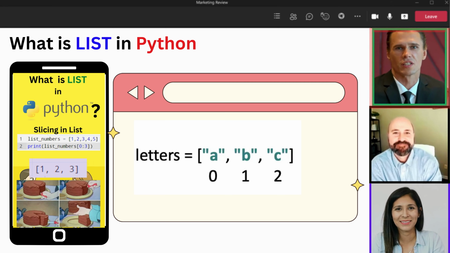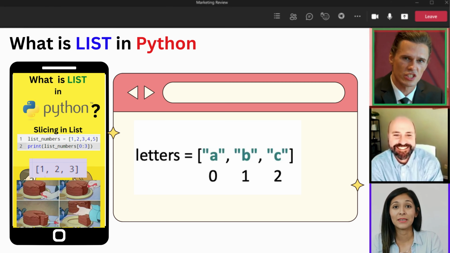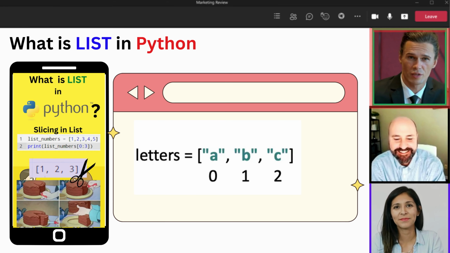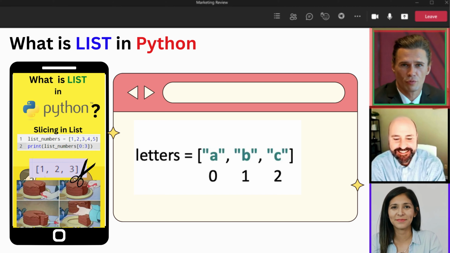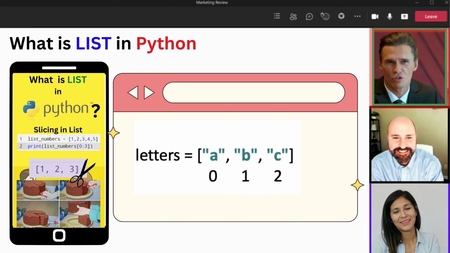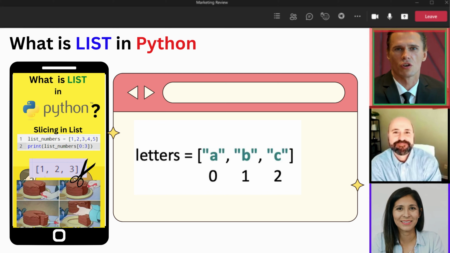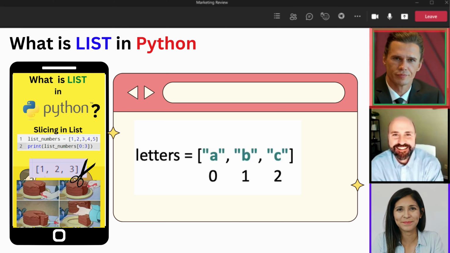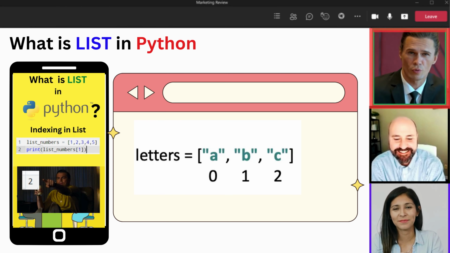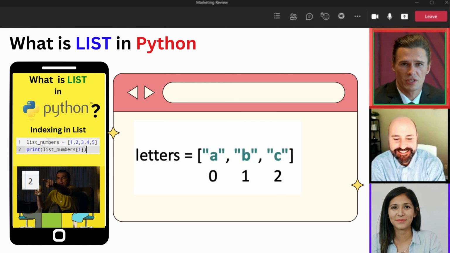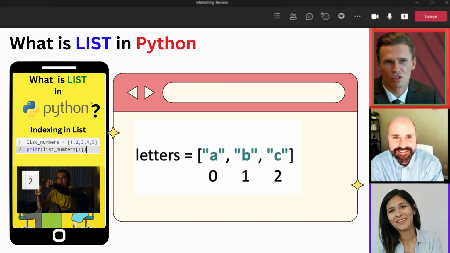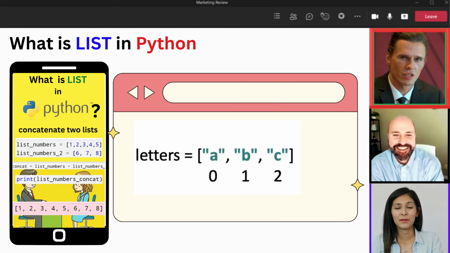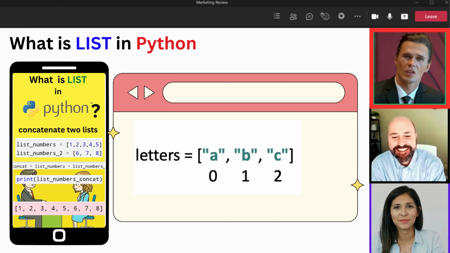In list, slicing allows you to grab a portion of the list and indexing allows you to access a specific element in the list. For example, if we want to grab the first three elements, we can use slicing like this: print into bracket list numbers and square bracket 0 index number, separated by colon value 3. The result will be 1, 2, 3. If we want to access the second element, we can use indexing like this: print list underscore numbers 1. The result will be 2. To concatenate two lists, we can simply use the plus operator.